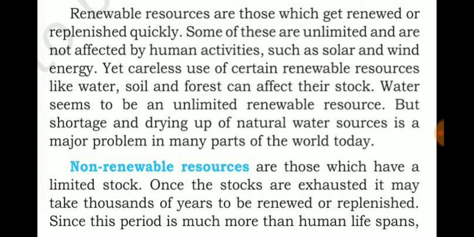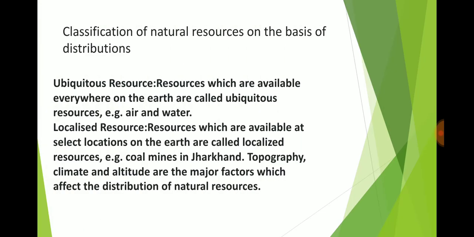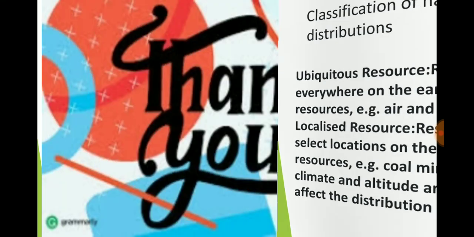Now students, next is classification on the basis of distribution. On the basis of distribution, it is divided into ubiquitous and localized. What is the meaning of ubiquitous resources? It means resources which are available everywhere on the earth. Clear? Like air, water and sunlight. And localized means resources which are available at a select location on the earth. That is known as localized resources. For example, coal mines in Jharkhand. Topography, climate, altitude are the major factors which affect the distribution of natural resources.